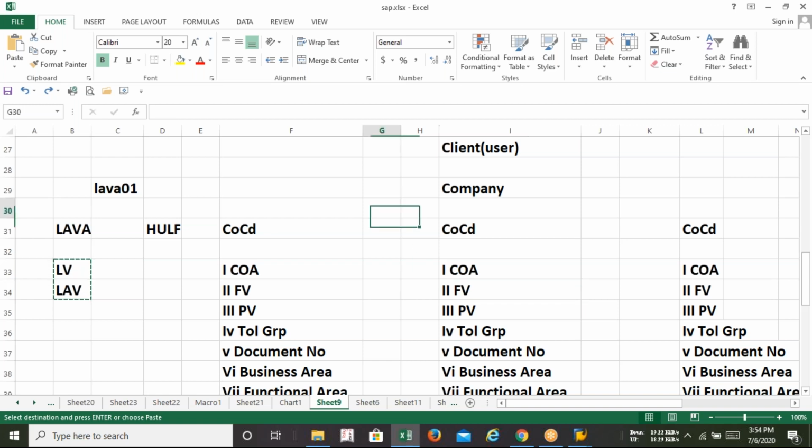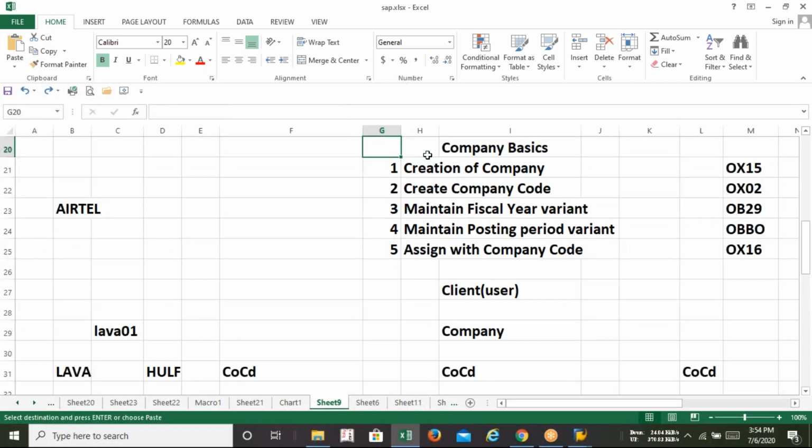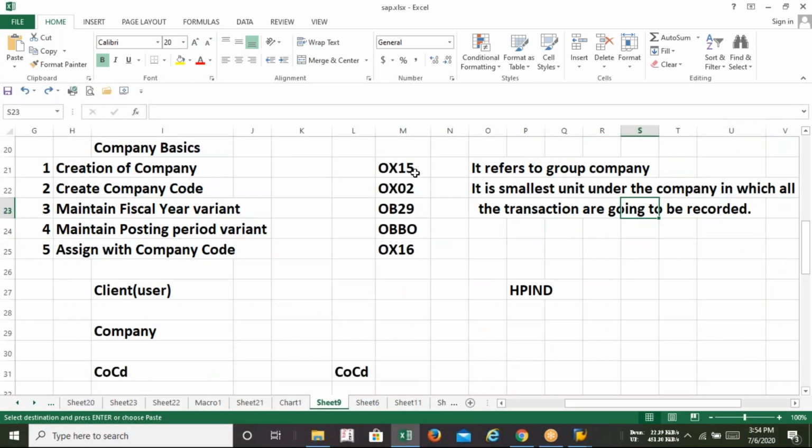Acha, last class, what are the T codes you have written down? Only this, no? So we have done OX15, we have done OX02. So right now we'll be doing maintain fiscal year variant, OB29.